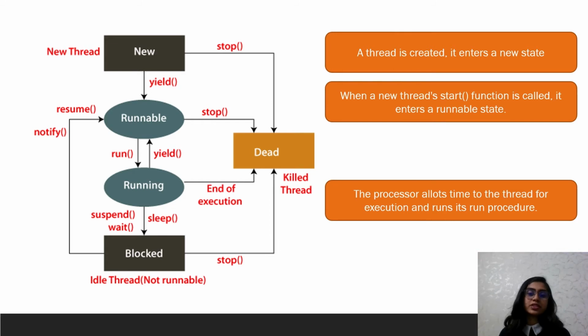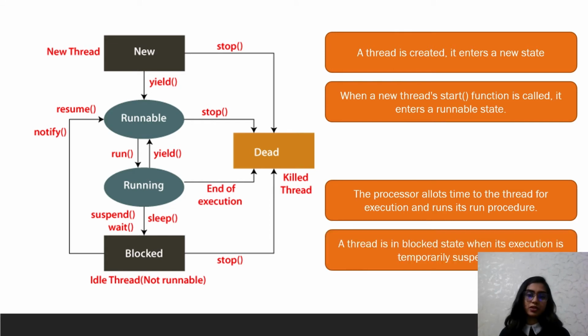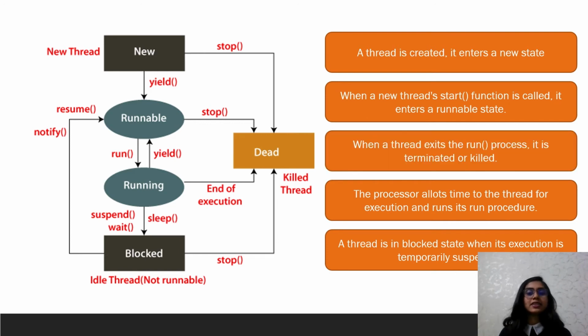Based on the situation, the next possible state is the blocked state. In this state, the thread may enter the blocked state by using the suspend, sleep, or wait method. A thread is in the blocked state when its execution is temporarily suspended. The final state is the dead state. A thread is in the dead state when its execution is completely or forcefully stopped. This is done by using the stop method.